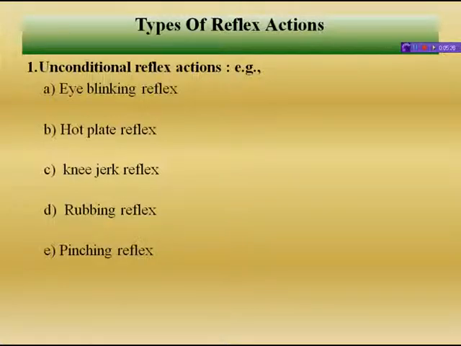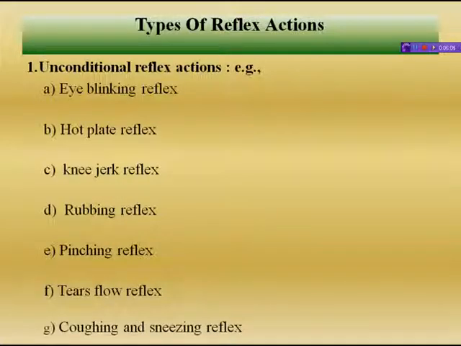Next comes pinching reflex. If somebody pricks a needle or pinches, we automatically move away. This is pinching reflex. And the last is tears flow. You know, sometimes you have also observed in your daily life that when peeling an onion, tears start flowing from the eyes. And this flowing of tears is completely unconscious. So this is tears flow reflex.